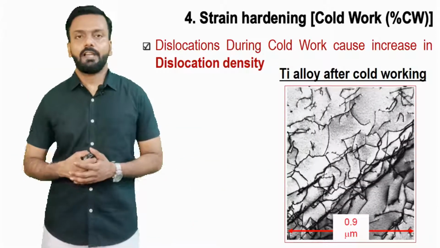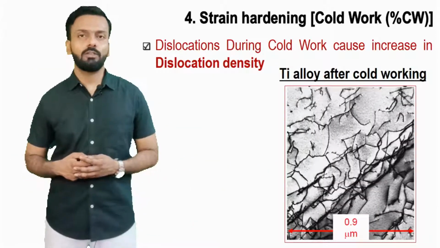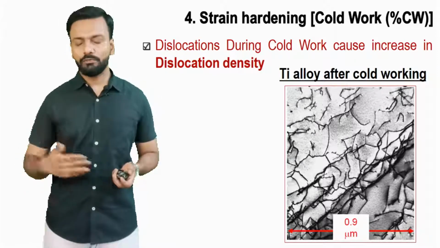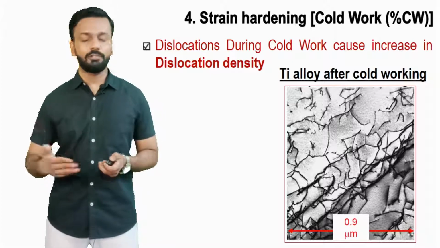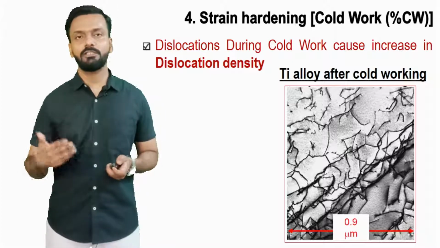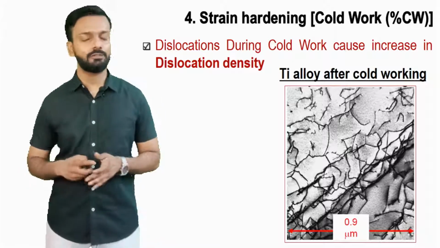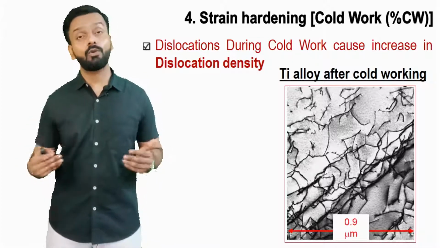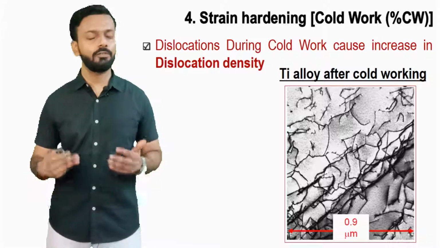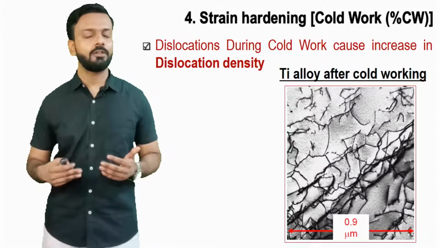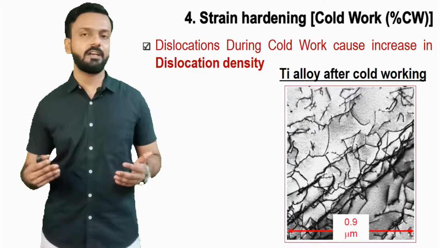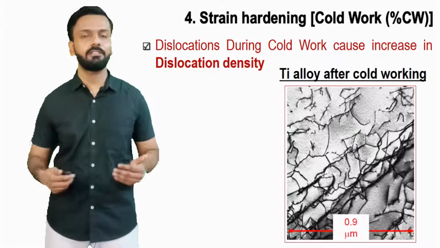Now we can see that cold work will cause an increase in the dislocation density. The more we work on the material, the more the dislocation density increases. With more dislocation density, more load is needed for the material to deform. This is the main reason for cold working, and the material is becoming strain hardened as the dislocation density is increasing.